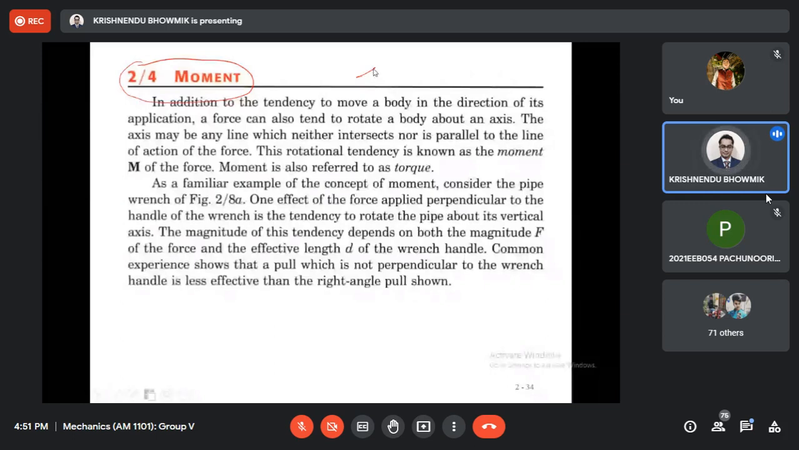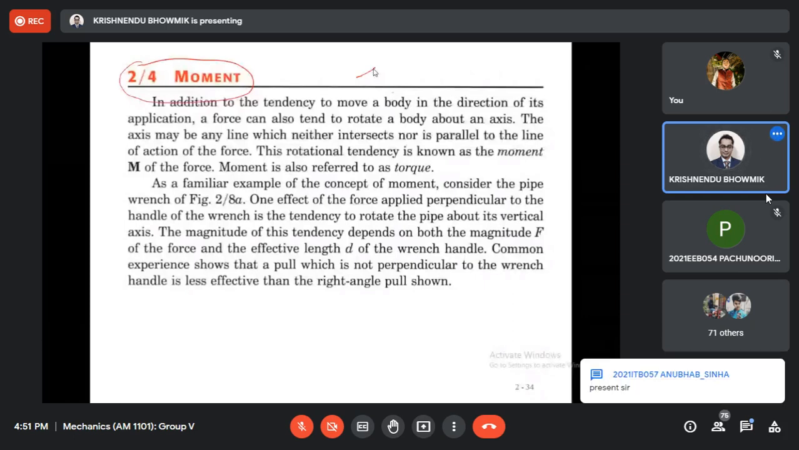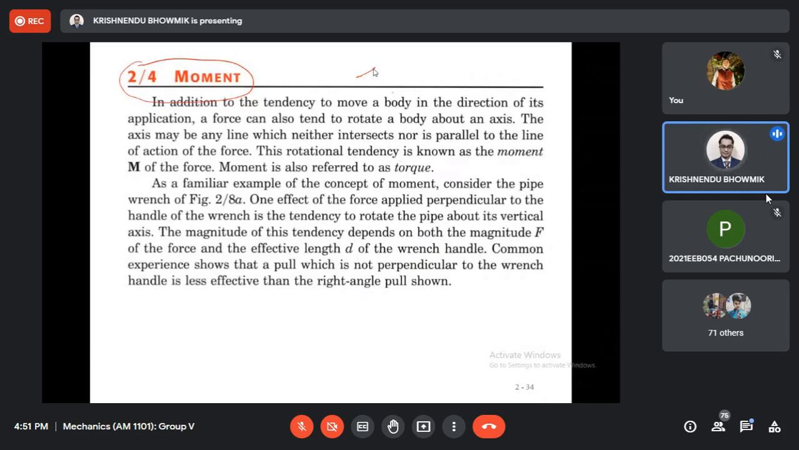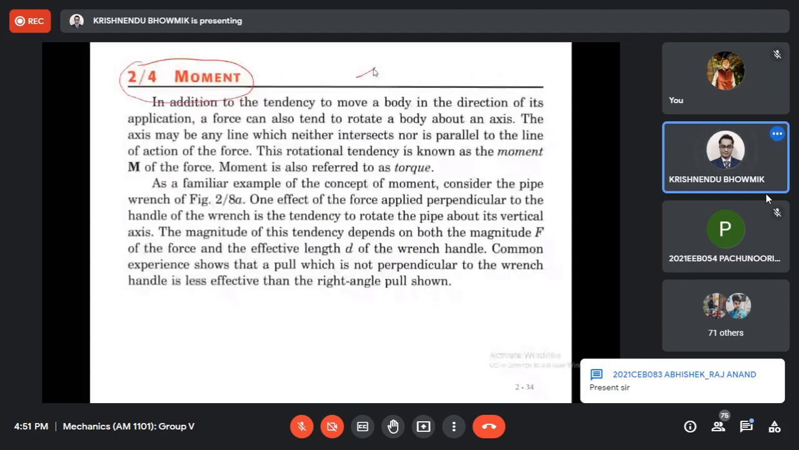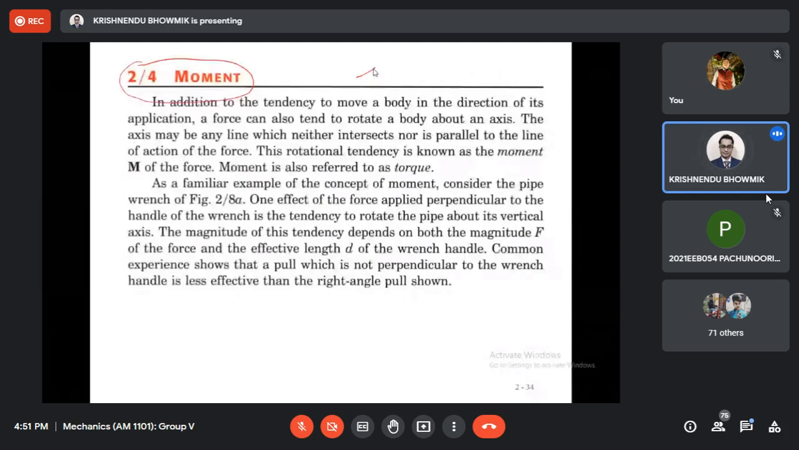By definition, the moment of force about any point is the measure of the rotational effect. It is defined as the product of the magnitude of the force and the perpendicular distance of the point from the line of action of the force. The point about which the moment is considered is called the moment center, and the perpendicular distance of the point from the line of action of the force is known as the moment arm.